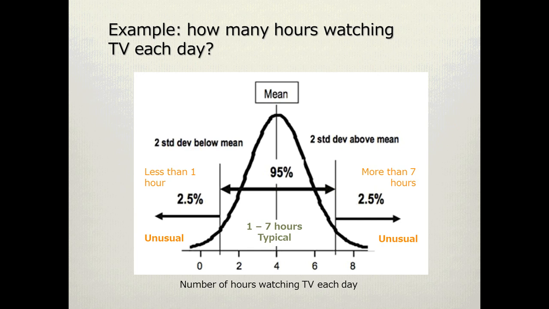The 95% rule tells us that the TV viewing of 95% of the 100 people that we spoke to is within 2 standard deviations of the mean. In this example, with a mean of 4 and a standard deviation of 1.5 hours, our 95% range is between 1 and 7 hours. Therefore, we expect that 95% of the people we spoke to watch between 1 and 7 hours of TV each day. A person whose TV viewing fits into this range will be considered typical in their TV viewing habits. If a person is outside this range, we'd say that their TV watching was unusual.